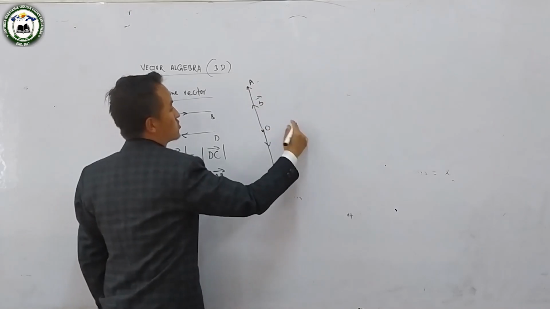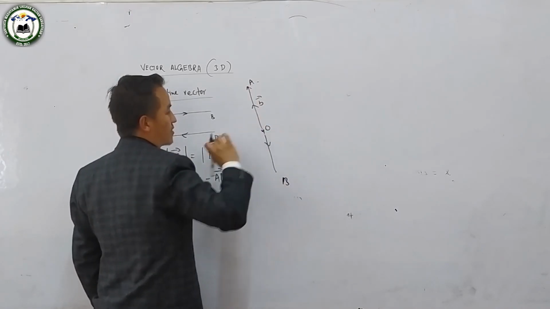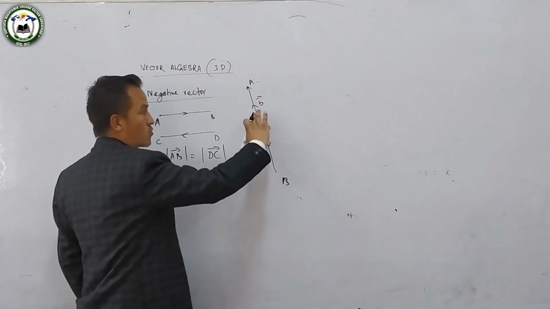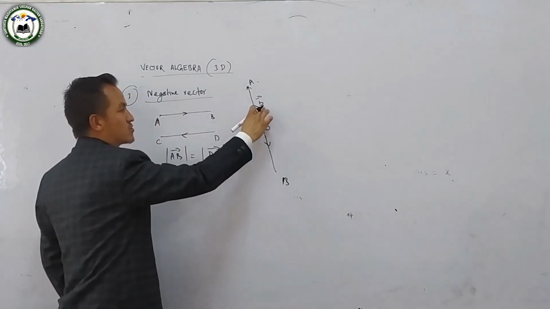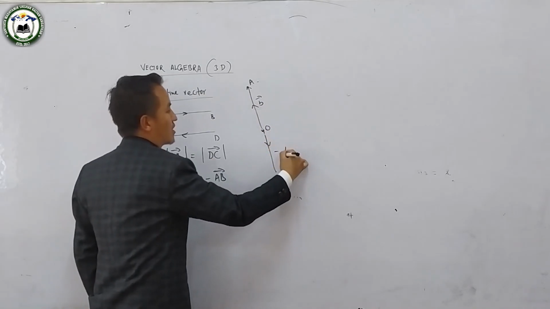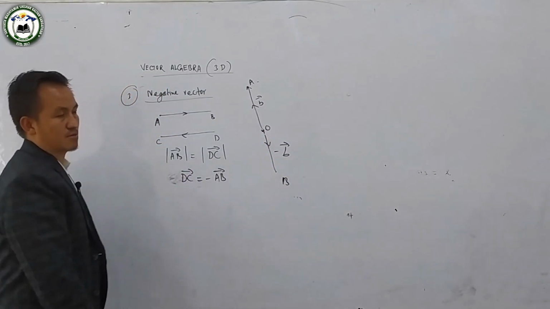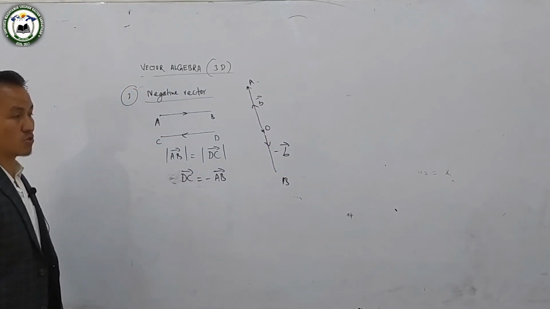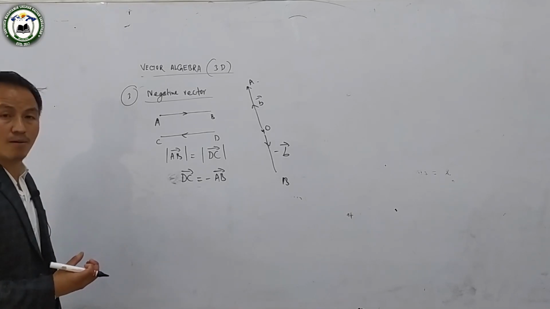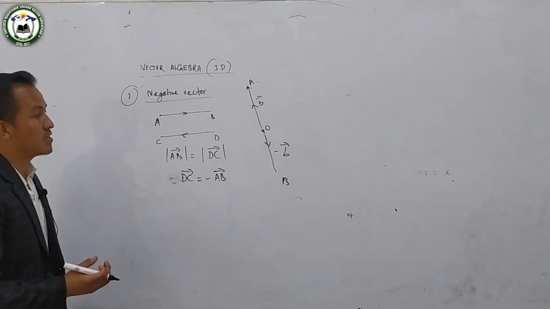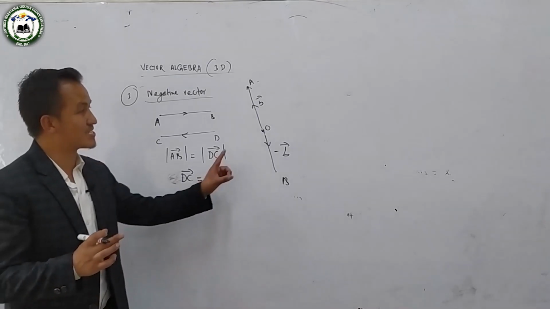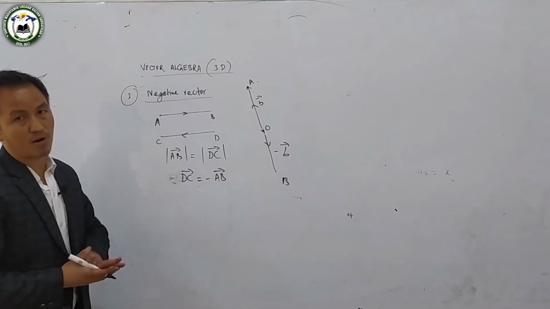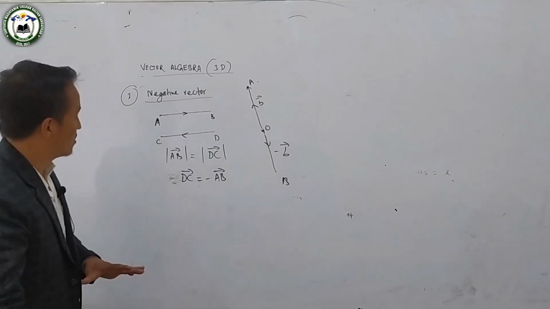OA is equals to OB in magnitude, direction opposite मा छ, then OA is represented by vector B, then OB is represented by minus of vector B. So this is negative vector, जसको magnitude त same हुन्छ, but direction चाहिँ are in opposite direction. So this is called the negative of a vector.